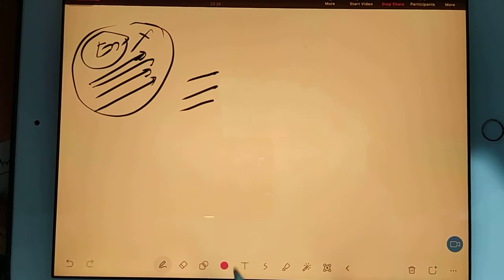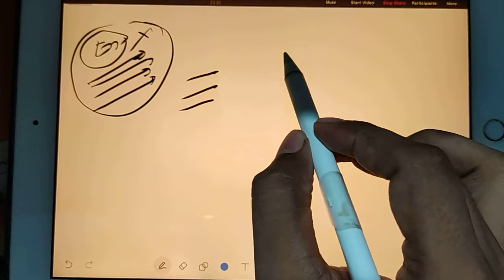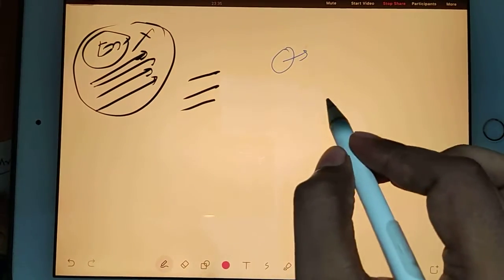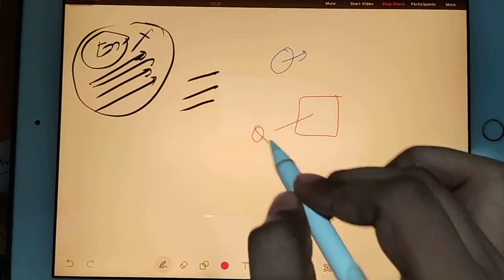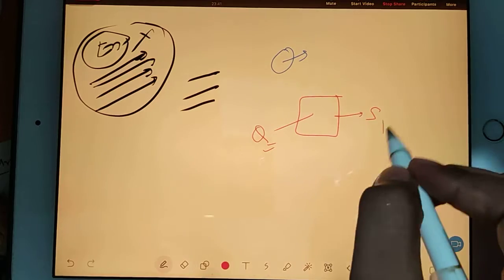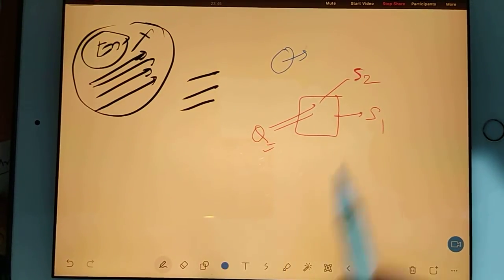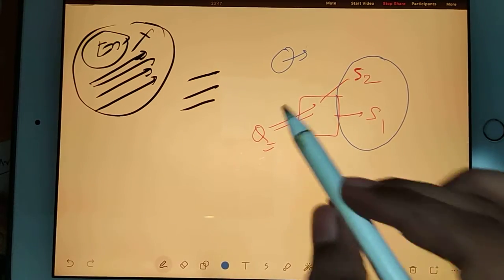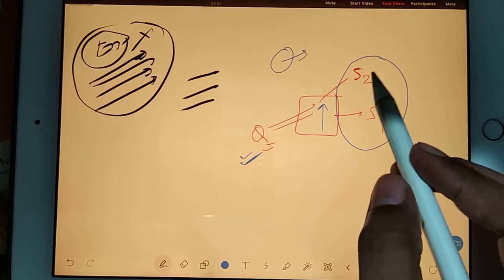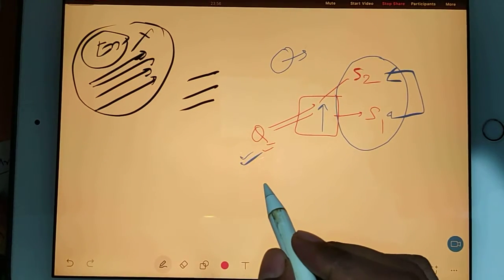Let's understand. I am taking our first way to understand entropy. If you have any system and you supply heat, then before the heat supply you had entropy S1, but after heat supply you got entropy S2. So there is a change in entropy, and of course when you are supplying the heat you will have a rise in temperature. This change in entropy is a very popular way.